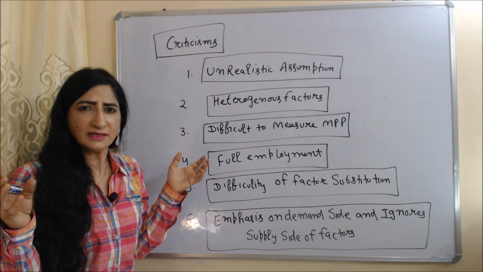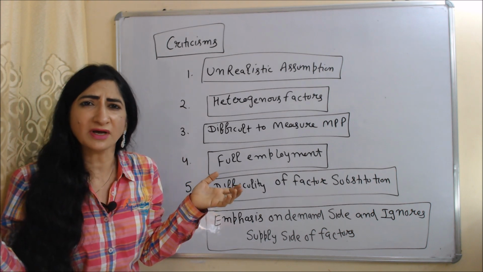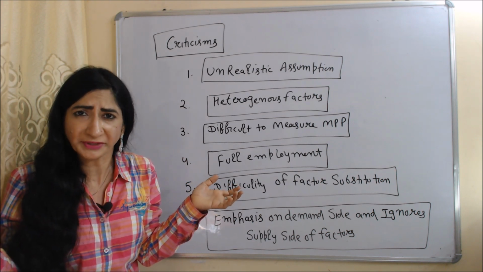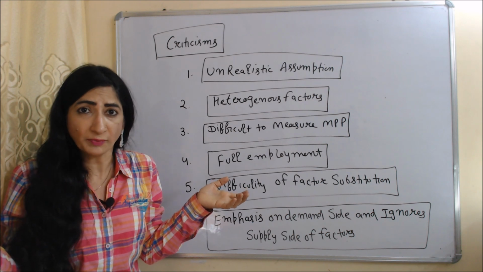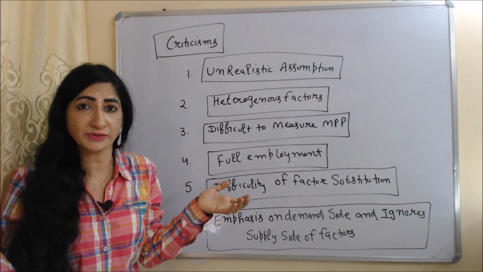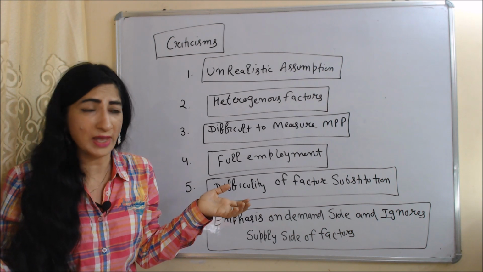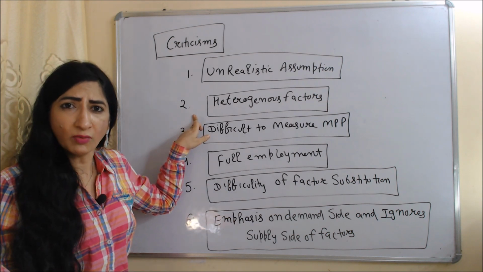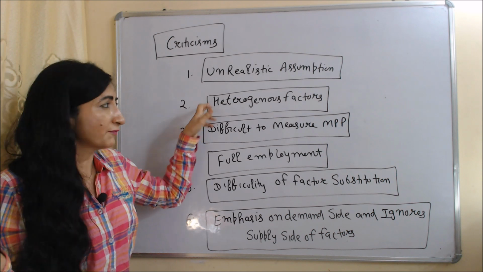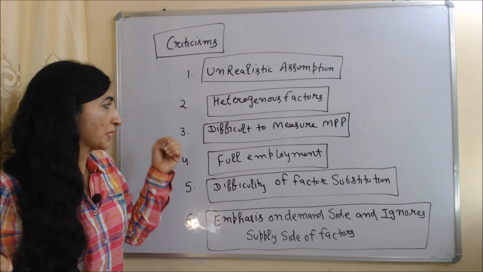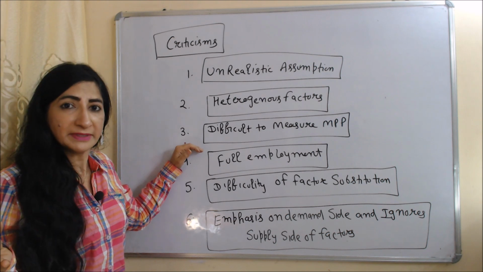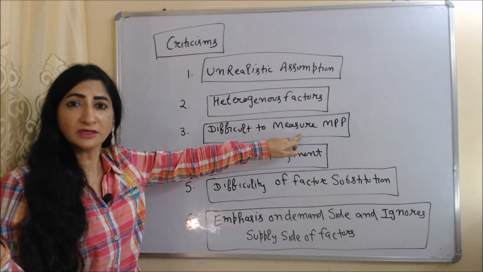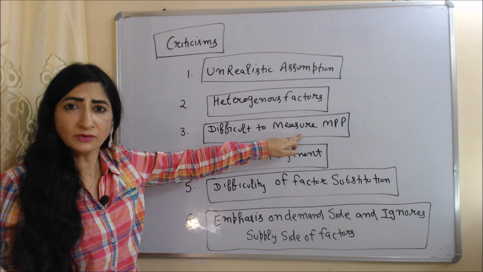First is unrealistic assumption. This theory is based on the unrealistic assumption of perfect competition. There is not always perfect competition. There is monopoly, monopolistic competition, oligopoly as well. Heterogeneous factor. This theory assumes factors are homogeneous, but this is not true. Factors are heterogeneous also. Difficult to measure MPP. This theory is based on marginal physical productivity, but it is very difficult to measure.